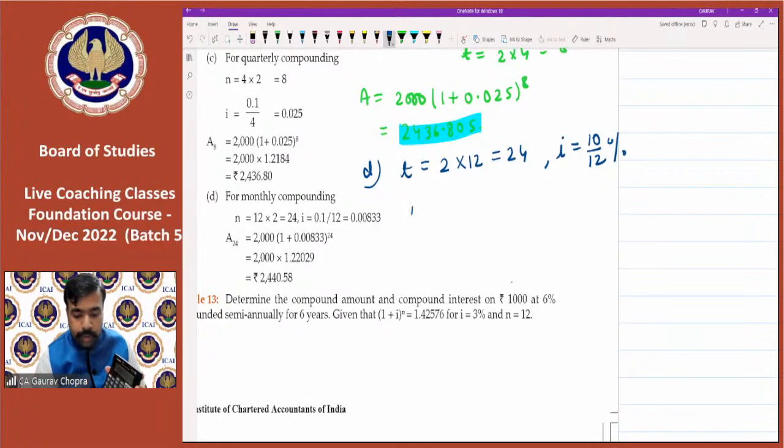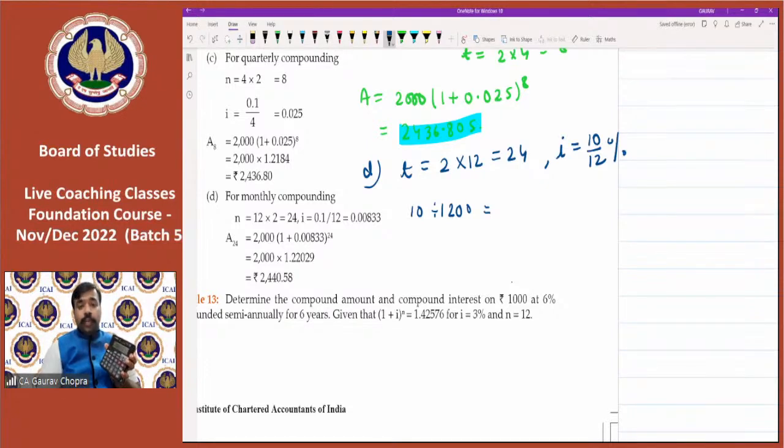So what we have done in short, 10 divided by 1200. Now whatever you are getting, add 1. Now it is 1.0083. Okay, this is the bracket figure, 1 plus I.